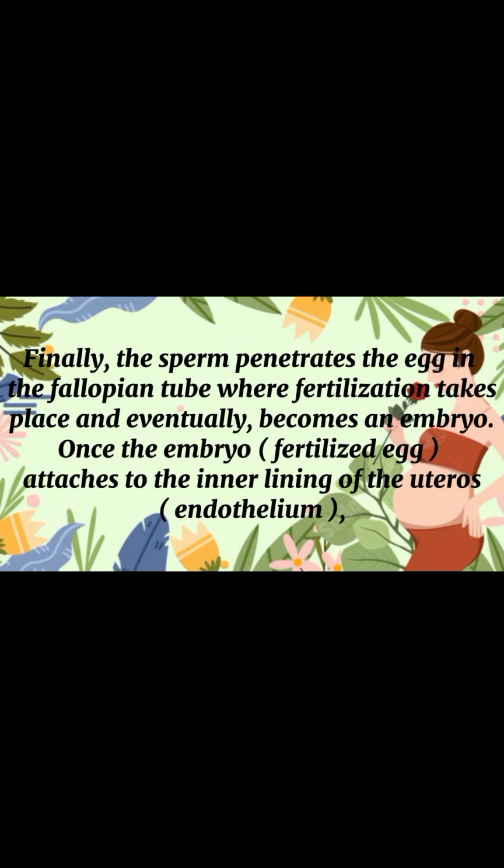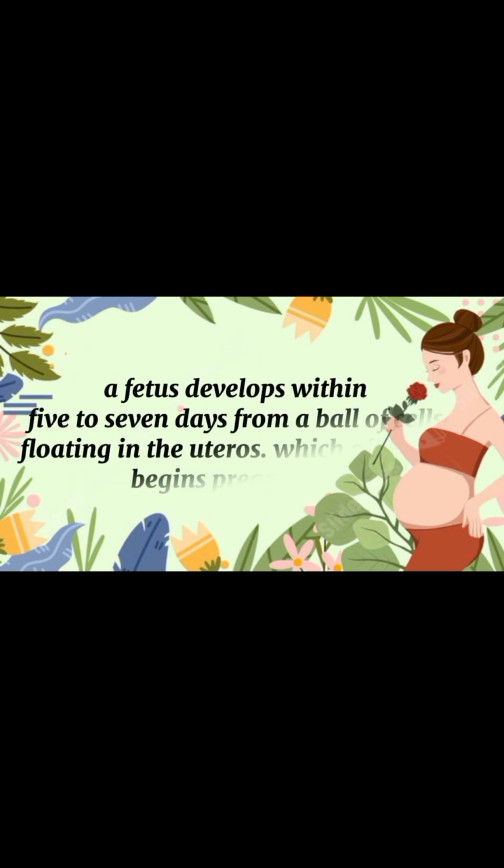Finally, the sperm penetrates the egg in the fallopian tube where fertilization takes place and eventually becomes an embryo. Once the fertilized egg attaches to the inner lining of the uterus, a fetus develops within 5 to 7 days from a ball of cells floating in the uterus, which officially begins pregnancy. A sperm meets the egg in the fallopian tube and fertilizes it. The fertilized egg, now called an embryo, travels to the uterus and attaches itself. Within 5 to 7 days, the embryo grows into a fetus and pregnancy officially begins.